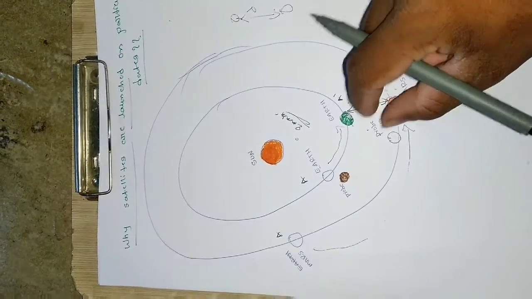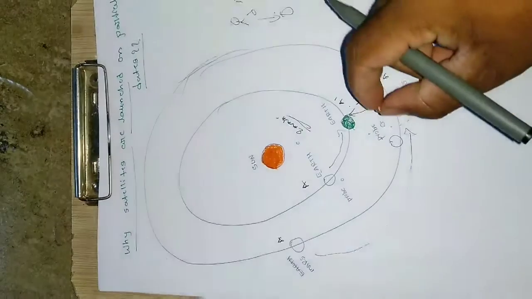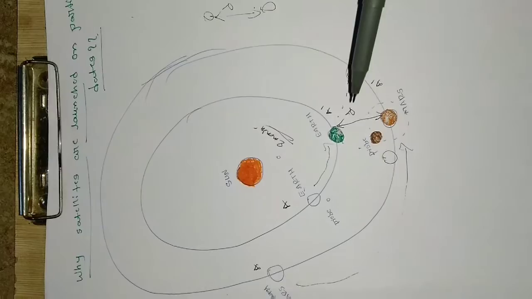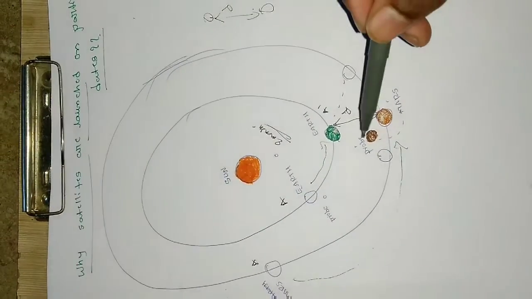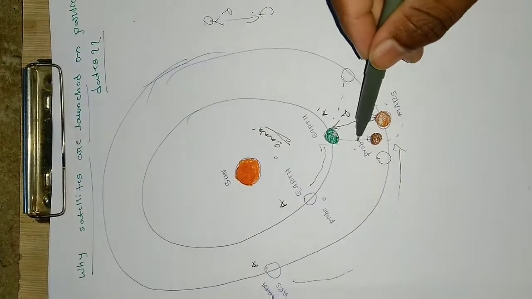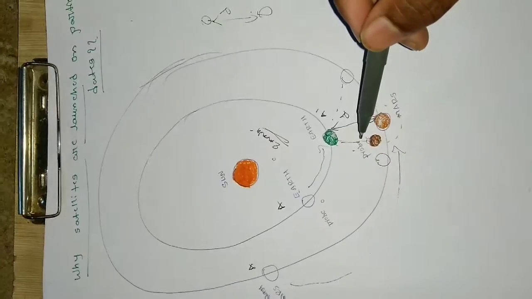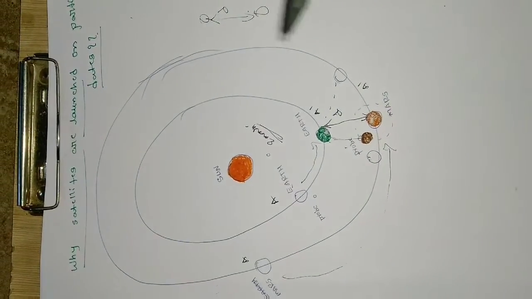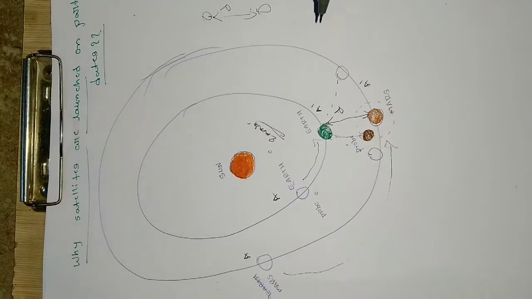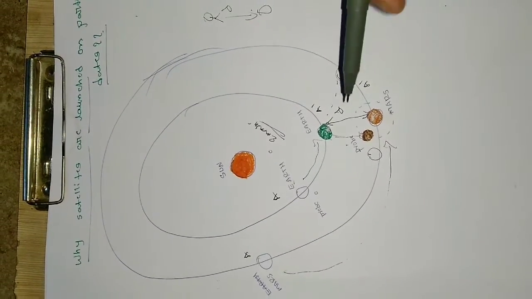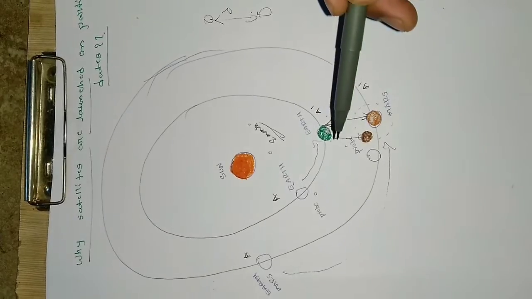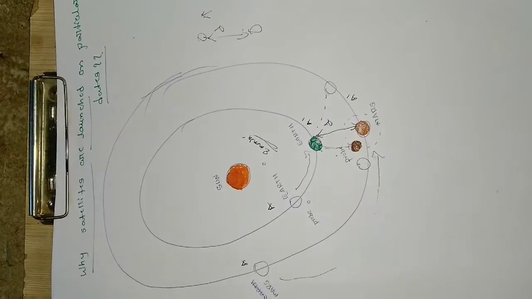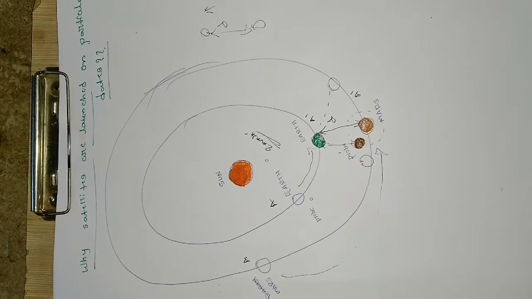When the Earth moves to this position and Mars comes to this position, of course the probe will be here, in the orbit of Mars. At that moment, communication will be possible between this probe and the Earth because of the shortest distance. So there is no risk of losing communication, and the mission will become successful if you apply this strategy. That is about Mars, why satellites are launched on a particular date.